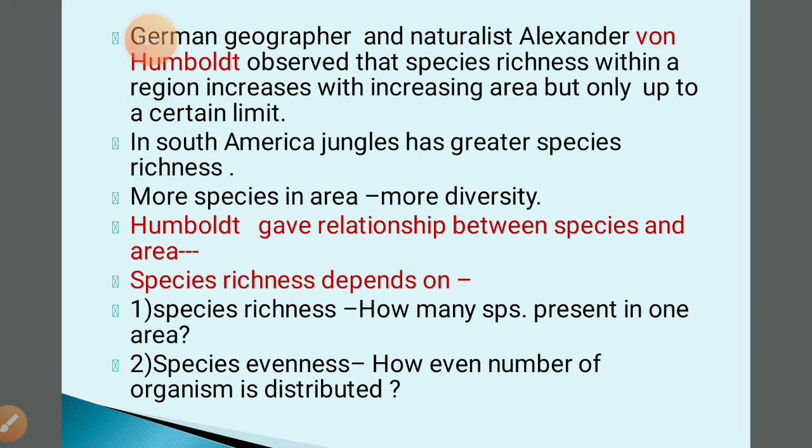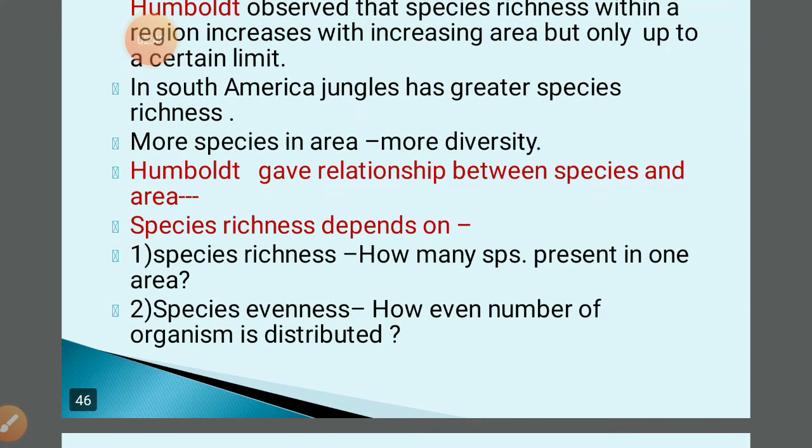In South America, the jungles have greater species richness, like the Amazon forest, which all of you know. So now you can understand that if there are more species in any area, that means there is more diversity. So Humboldt also gave the relationship between species and area.